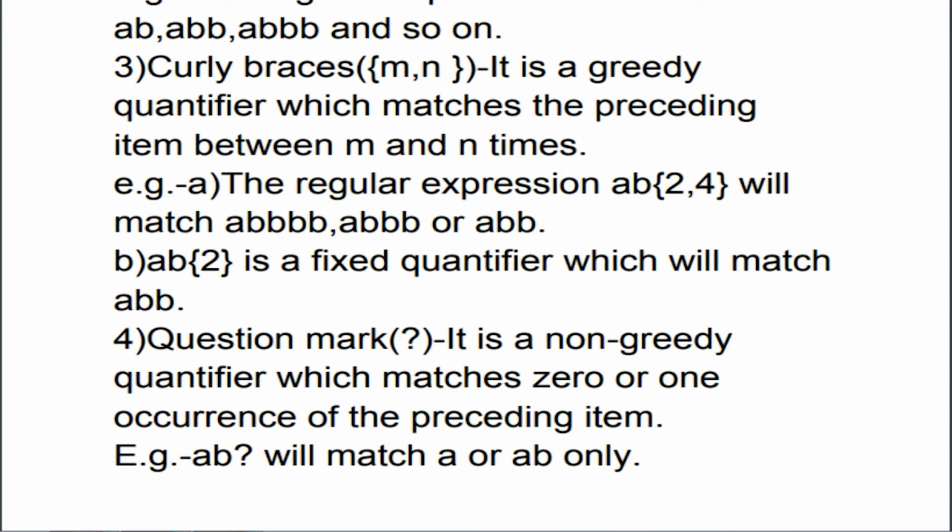At last, we have the question mark quantifier. It is a non-greedy quantifier which matches 0 or 1 occurrence of the preceding item. For example, ab? will match a or ab.